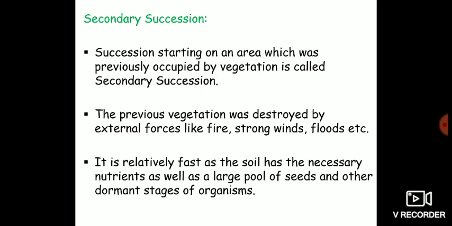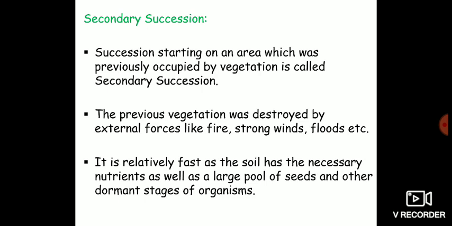And you have to remember one very important difference between primary succession and secondary succession, that is, secondary succession is relatively fast as compared to primary succession, because the soil which is already lying in the area has the necessary nutrients as well as a large pool of seeds and other propagules of organisms.